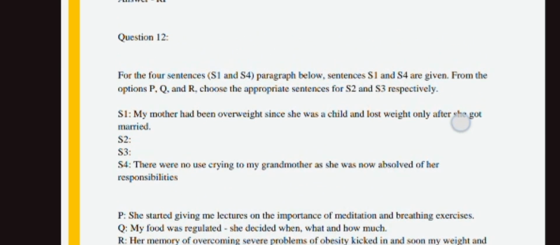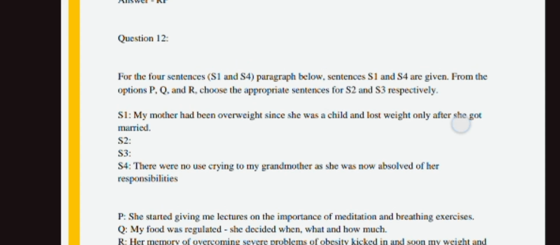These kinds of questions are very similar in TCS NQT. In this type of question, you have to read the first sentence, like "My mother has been overweight since she was a child and lost weight only after she got married." You have to look for the continuation of the above sentence, like "She started giving me lectures on the importance of medication and breathing exercises." Maybe this option is also possible in the sentence too.